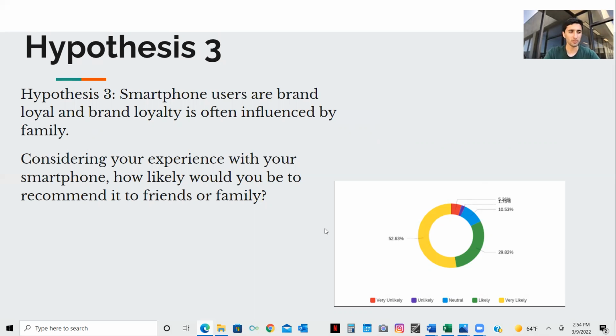Based on our 57 respondents, we found that hypothesis 3 had a mean of 4.2 and a standard deviation of 1.7, which means that on average, people would likely recommend their smartphone to a family member or friend.